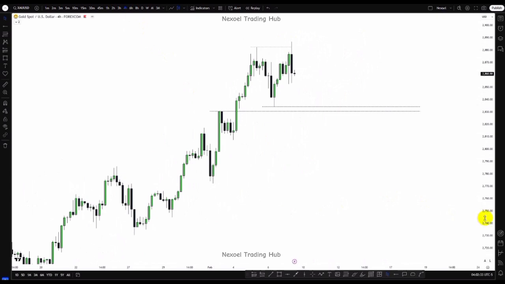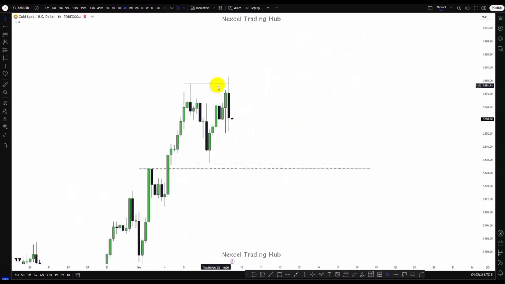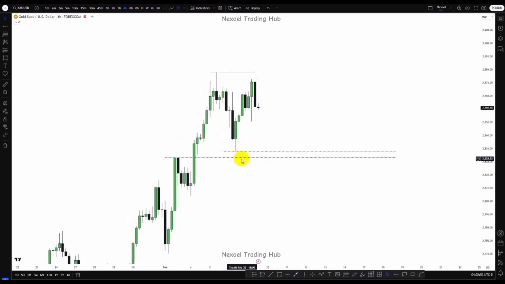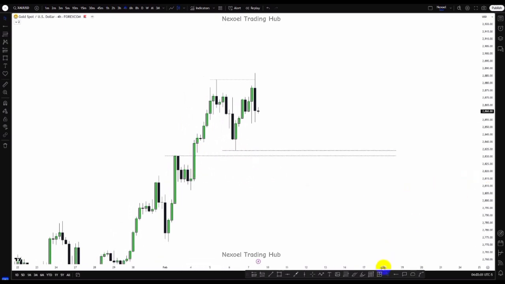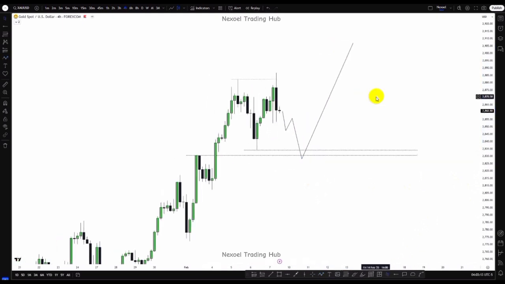The same goes for the 4-hour time frame. Price swept this, and we can see we just have the fair value gap below here. So we could see bearish movement. If we have a clear change in state of delivery here, then we can go bearish to this fair value gap, because we can also see this daily fair value gap. We have another fair value gap here in the 4-hour time frame. So if price is going to continue bullish, I'll be looking at this bearish movement to the downside into the zone, and then frame the bullish continuation to the upside. That is just what I'm establishing for the gold pair.